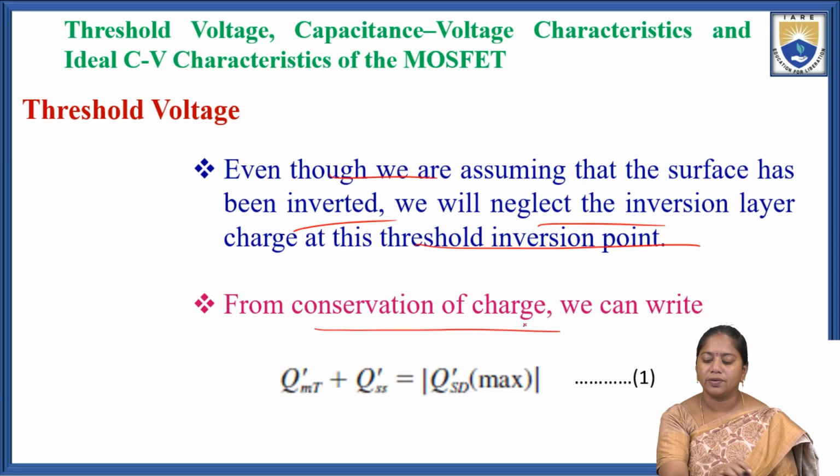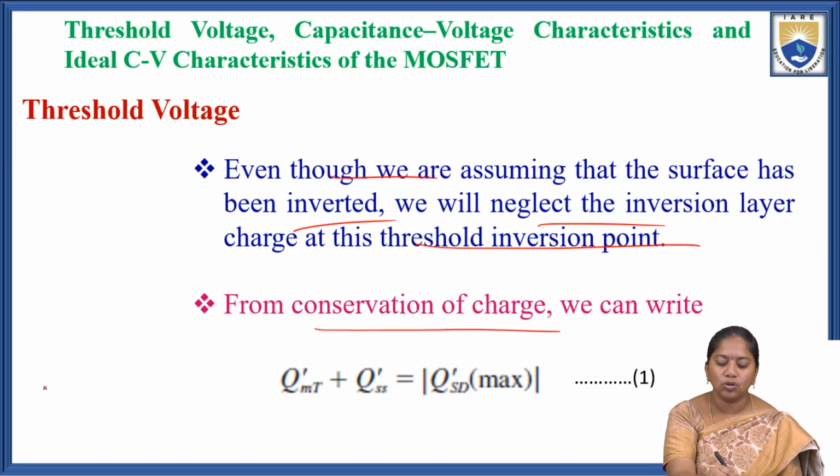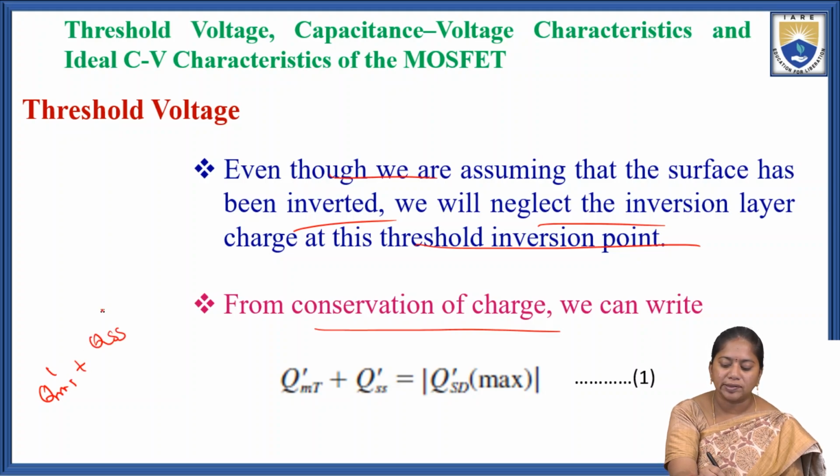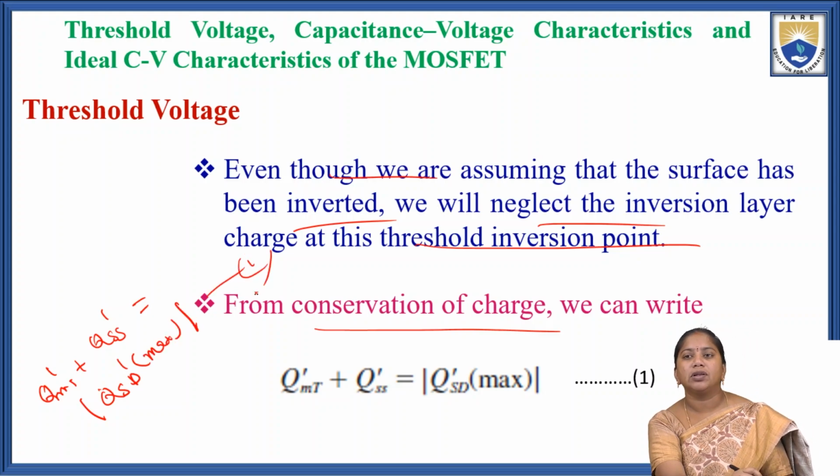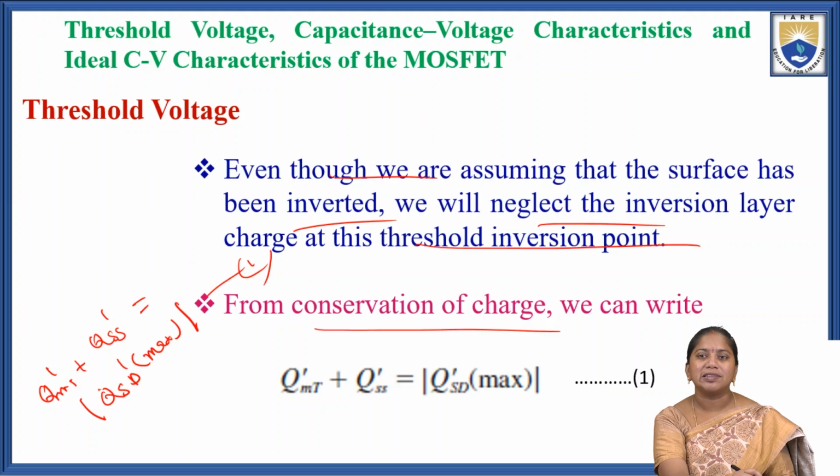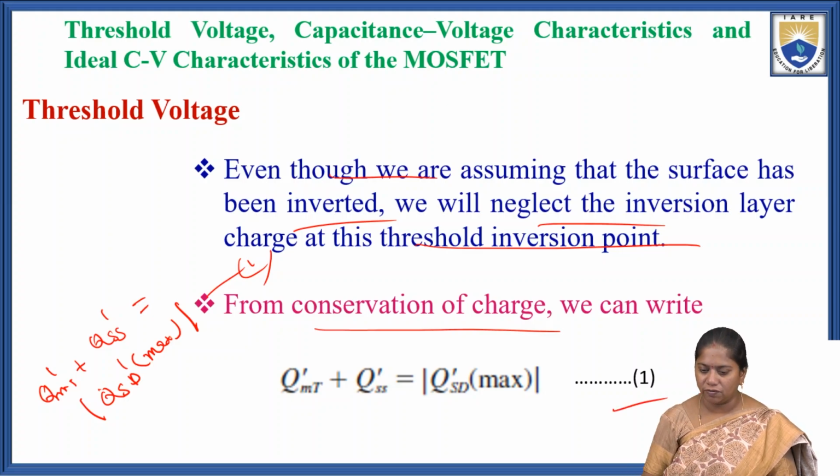From the conservation of charge, we can write QMT dash plus QSS dash equal to the modulus of QSD dash maximum. That is equation 1.